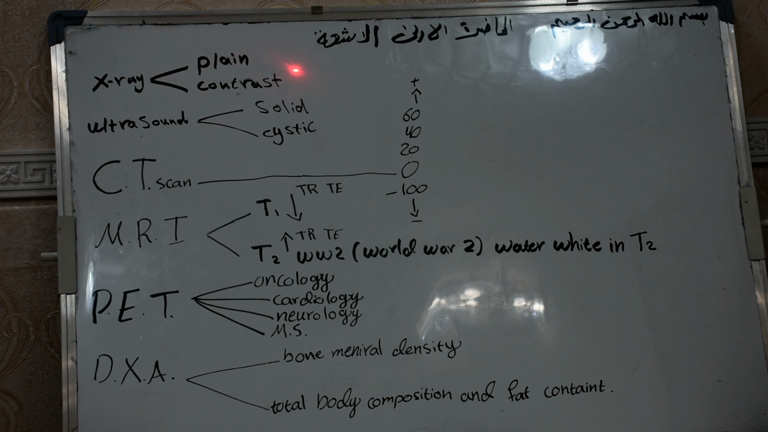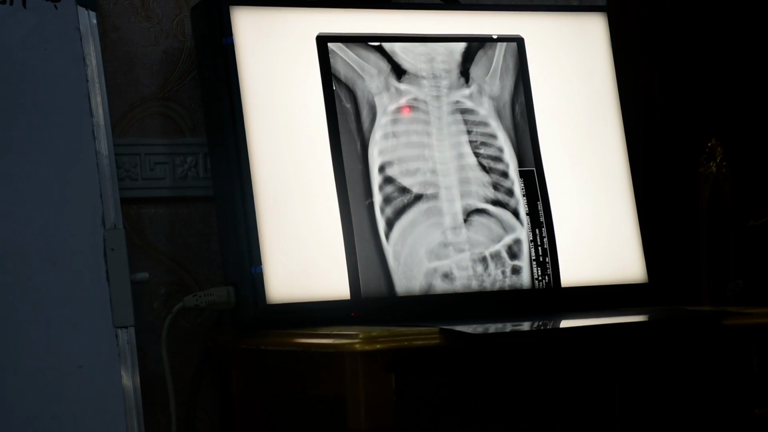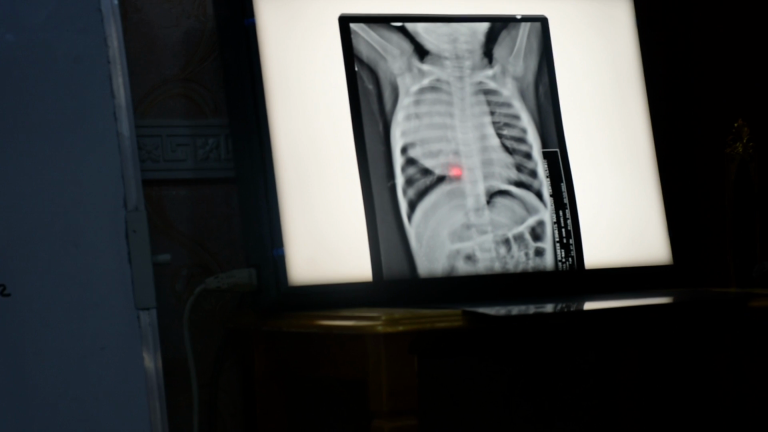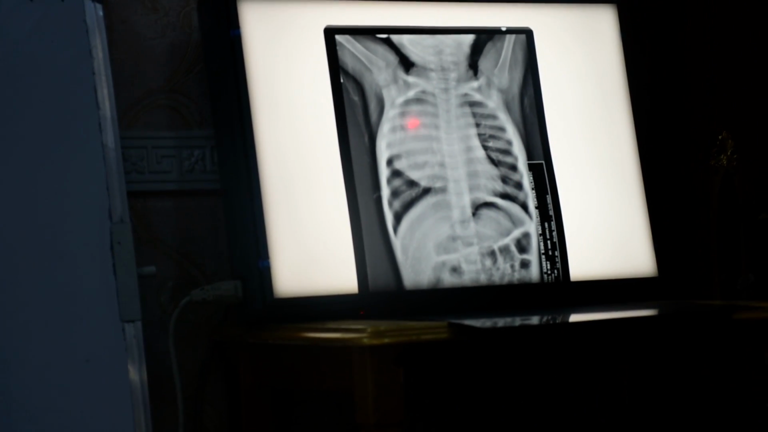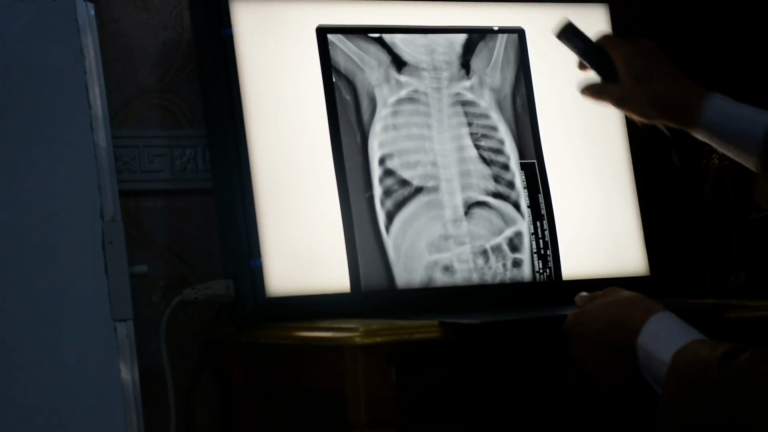The X-ray is either a plain X-ray or a contrast X-ray. Plain X-ray is without contrast. Like this chest X-ray, we call it either a chest X-ray or a plain X-ray without contrast. Usually contrast is not used in the chest, but we can use a contrast